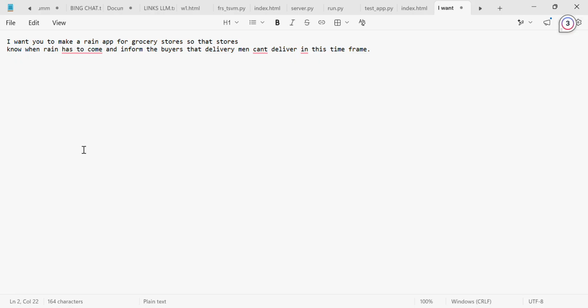or if delivery men are coming by walking, they cannot walk because the roads are filled with water. Or sometimes the grocery has not reached the grocery store because of the rain and the traffic jam caused by the rain. Say for example milk cannot reach the grocery store, how can it distribute? And the men are not available for delivery, so that's a problem. In that case you have to send SMSs and WhatsApp messages or email to the customers that the delivery would be delayed or cancelled or whatever. Please arrange your deliveries.